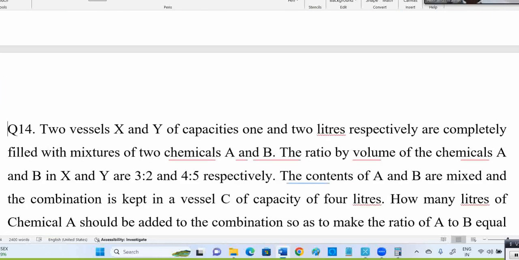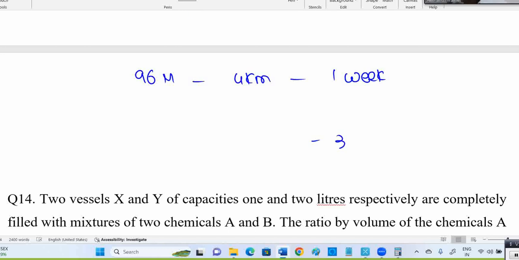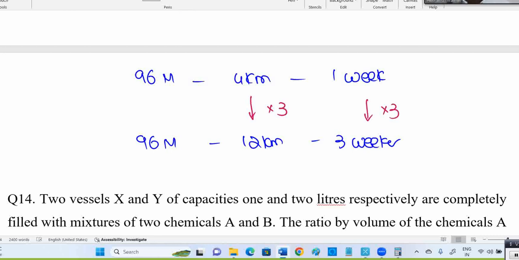Now listen, in what way can you solve that without using the formula? 96 men completed 4 kilometers in 1 week, and still 3 weeks are there. If the same 96 men are there, how much will be completed? 12 kilometers, that is 4 into 3.